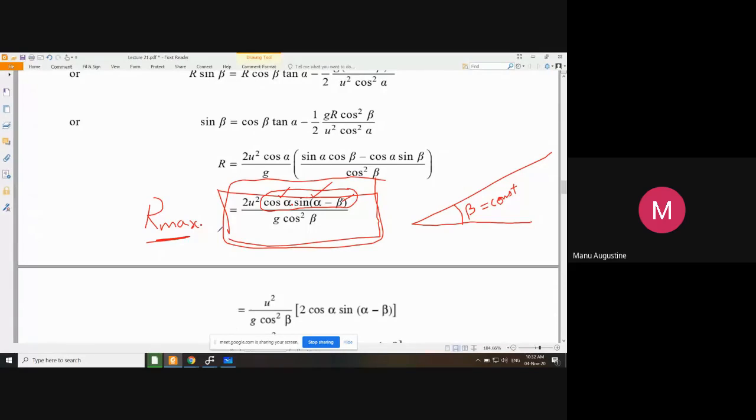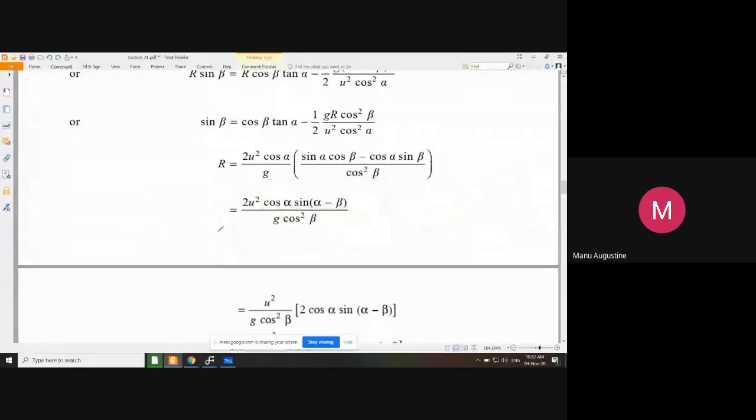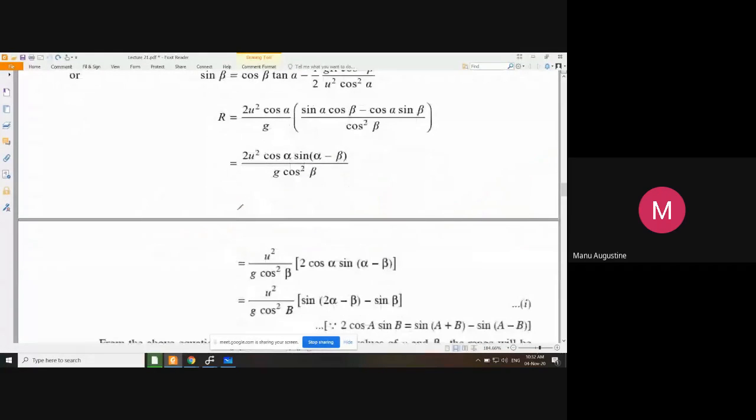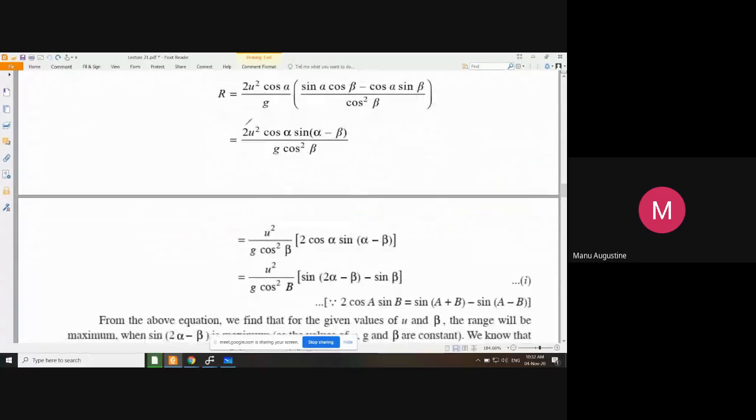तो अपन एक छोटा सा ट्रिग्नोमेट्रिक इंटरवेंशन करते हैं यहाँ पे. We make a small trigonometric intervention. Now look how we are tweaking the information here. I combine this 2 here with this trigonometric group.